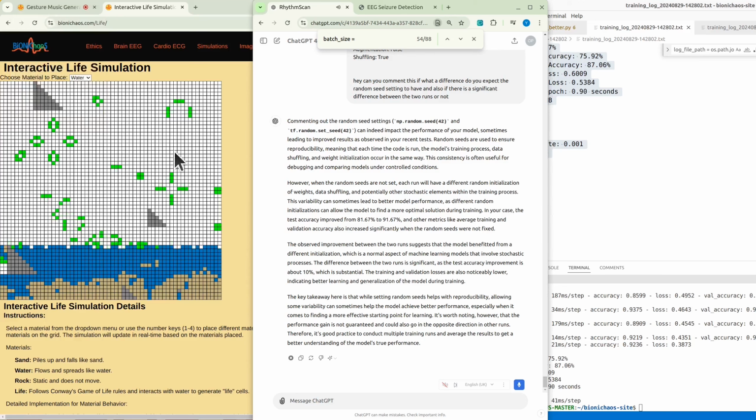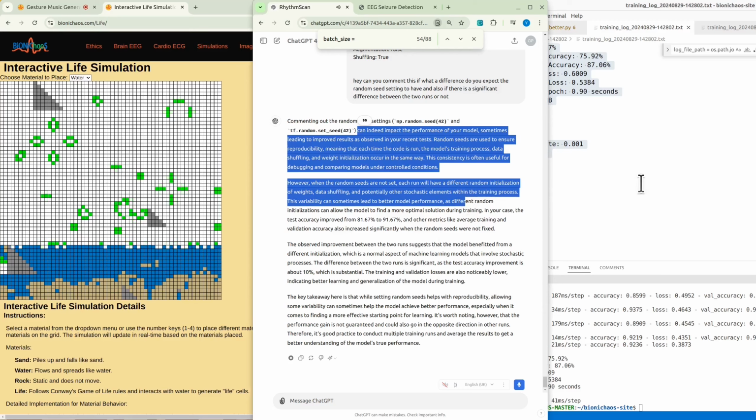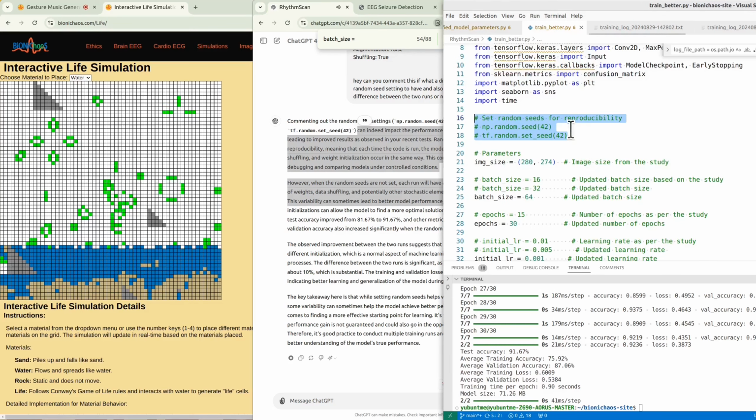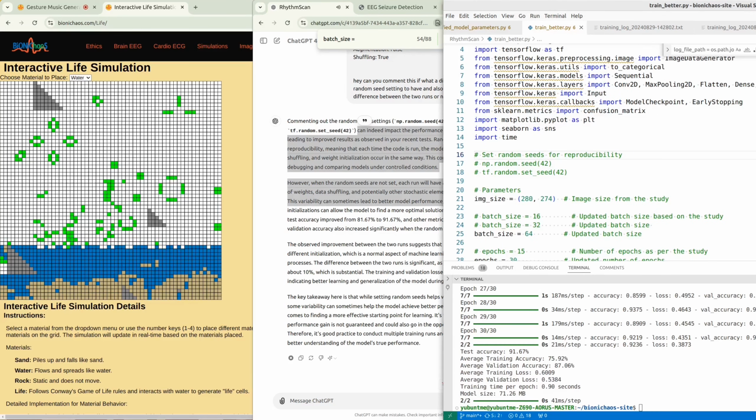Commenting out the random seed settings, np.random.seed(42) and tf.random.set_seed(42), can indeed impact the performance of your model, sometimes leading to improved results as observed in your recent tests. Random seeds are used to ensure reproducibility, meaning that each time the code is run, the model's training process, data shuffling, and weight initialization occur in the same way. This consistency is often useful for debugging and comparing models under controlled conditions.